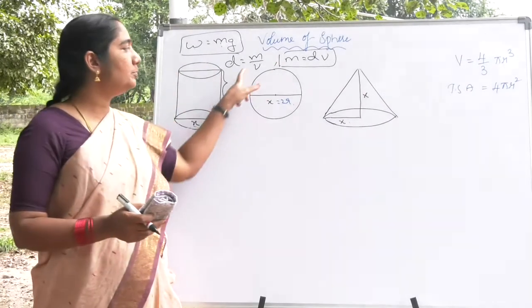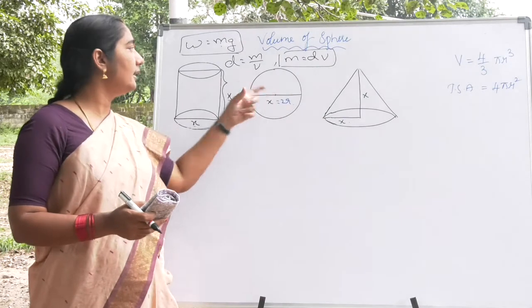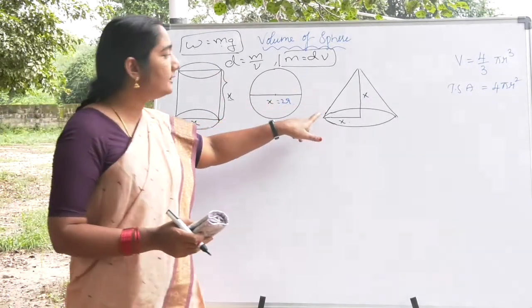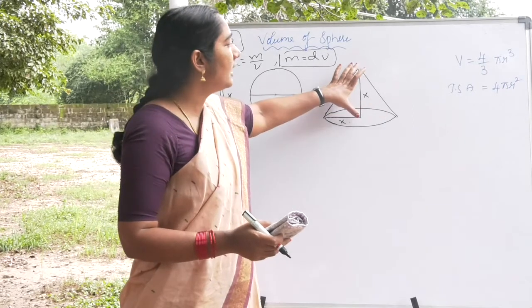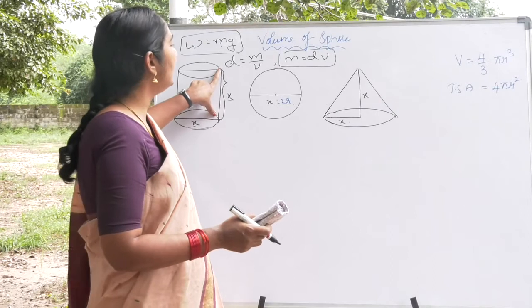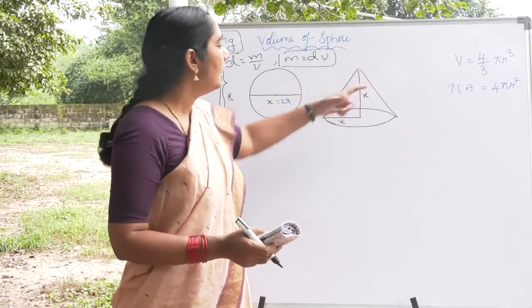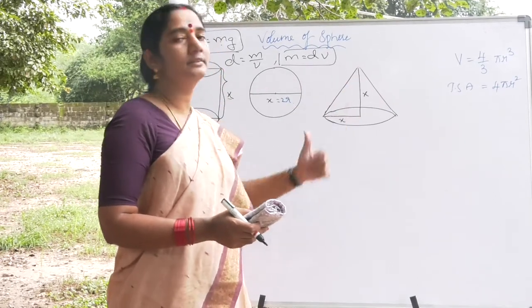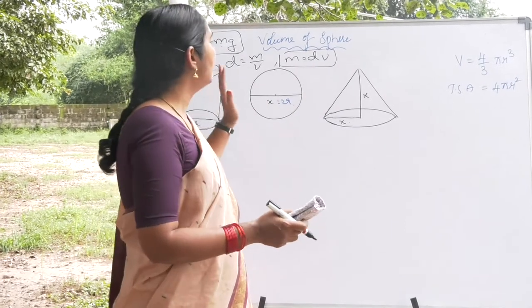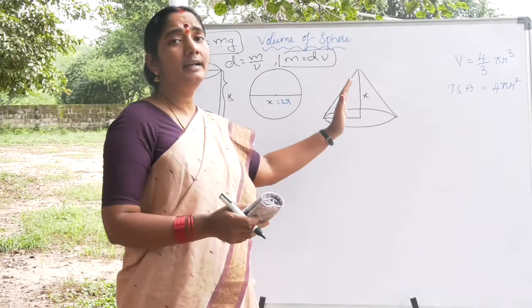And he has taken a sphere whose diameter is again the same as that of the cylinder, x. And he has taken a cone whose height is again the same as the diameter, x, and the radius of the cone is also x. So he has taken such a cylinder, sphere and cone.